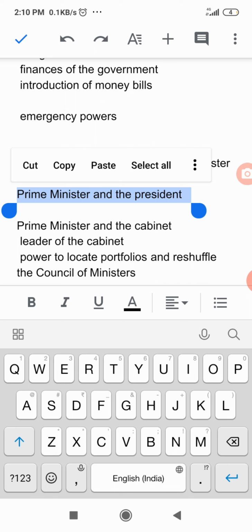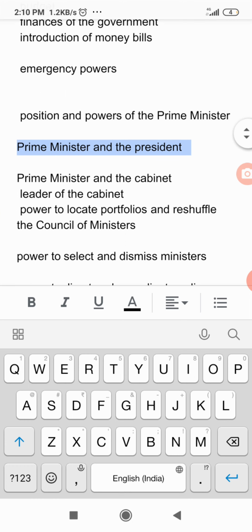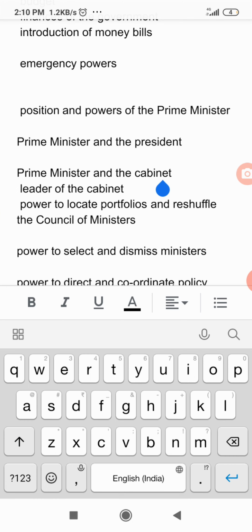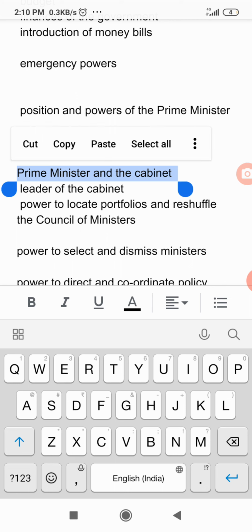Now we have to see what type of work is done by the Prime Minister, or what is the relation of the cabinet and the Prime Minister. He is the leader of the cabinet, the head of the cabinet.